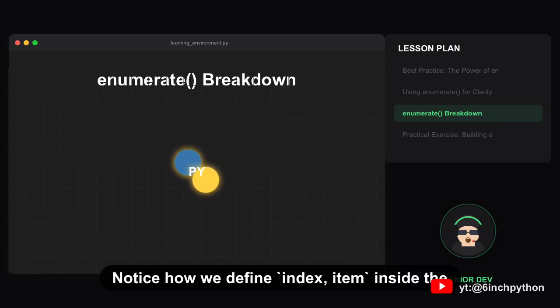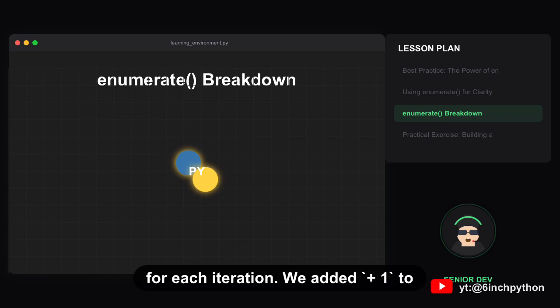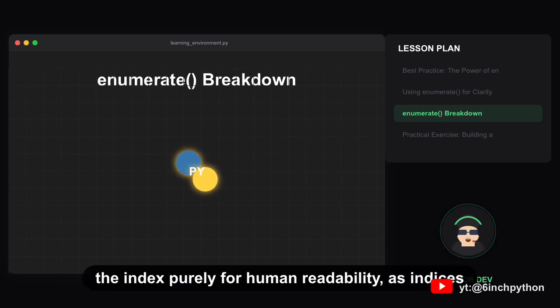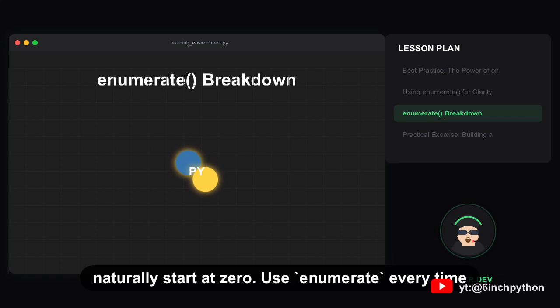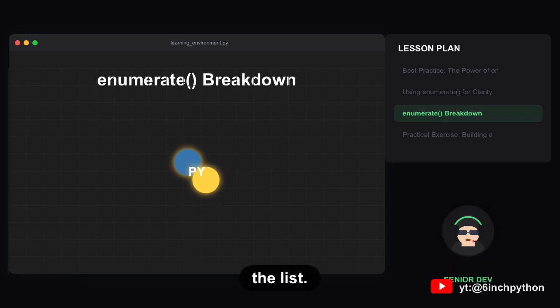Notice how we define index, item inside the loop. This unpacks the tuple that enumerate provides for each iteration. We added +1 to the index purely for human readability, as indices naturally start at 0. Use enumerate every time you need to reference the item's location within the list.